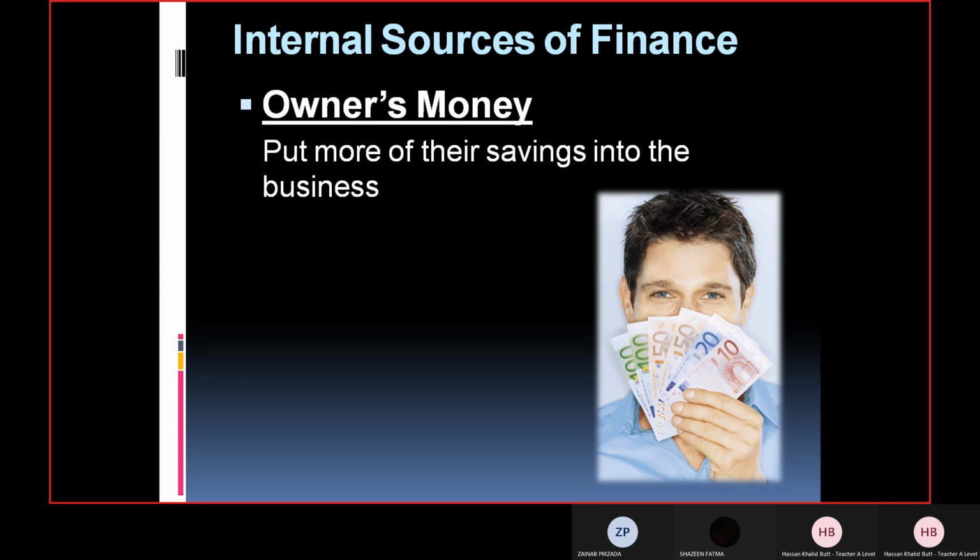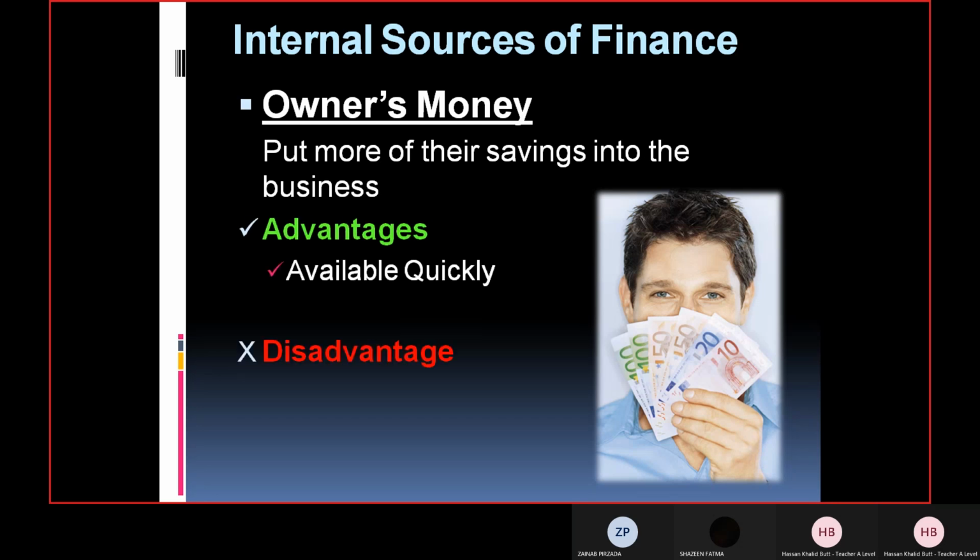This is possible, and the advantage is it is readily available. Obviously, this is quite easy because this is already there in the bank account or at owner's place. And you can just get it as quickly as possible. In fact, this is the quickest method of finance available to the business. And how can you develop it?